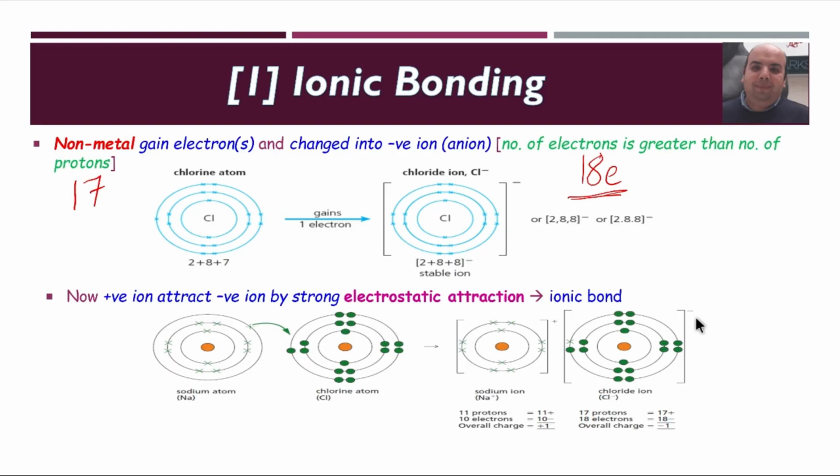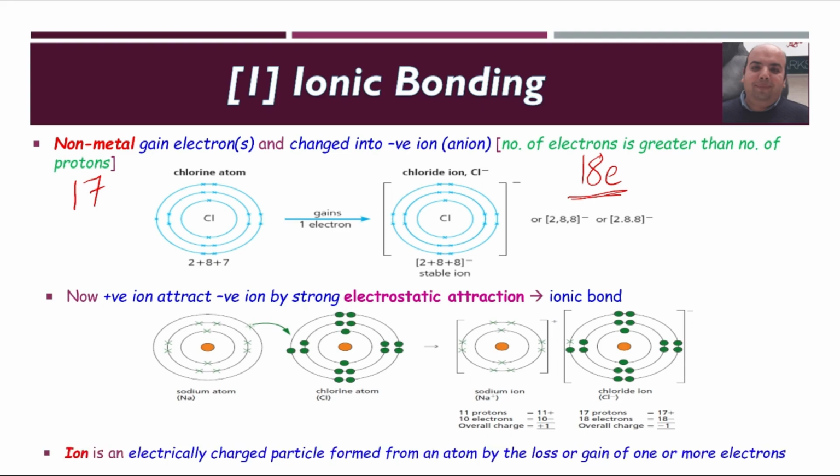And now let's try to solve one practice question together. Before solving this question, you have to know that an ion is an electrically charged particle formed from an atom by the loss or gain of one or more electrons. When sodium lost one electron, it converted into a positive ion. When chlorine gained one electron, it converted into a chloride ion. So an ion is considered an electrically charged particle formed from an atom by loss or gain of one or more electrons.